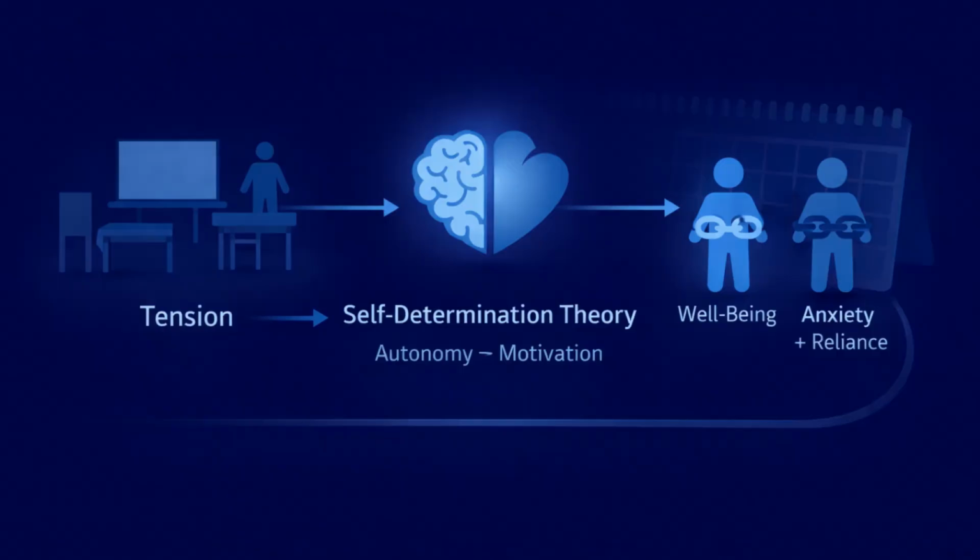The consequence involves long-term anxiety and reliance. The theory must therefore account for psychological outcomes over time. Self-determination theory links autonomy support to motivation and well-being, providing a mechanism connecting instructional patterns to emotional outcomes. At this point, the theory explains both the tension and the consequence.